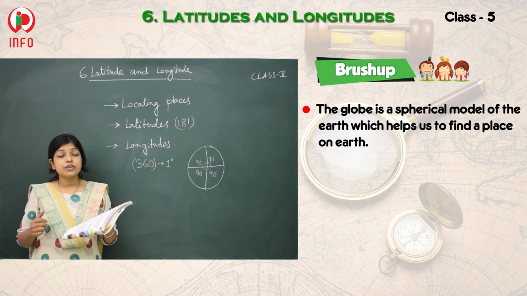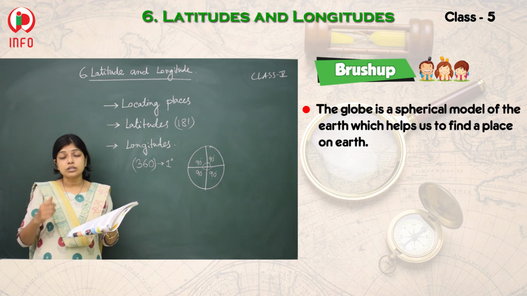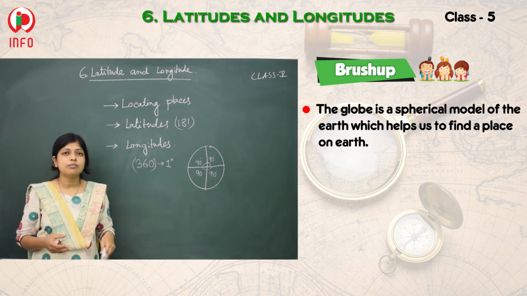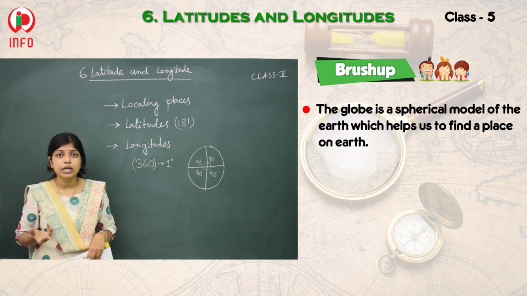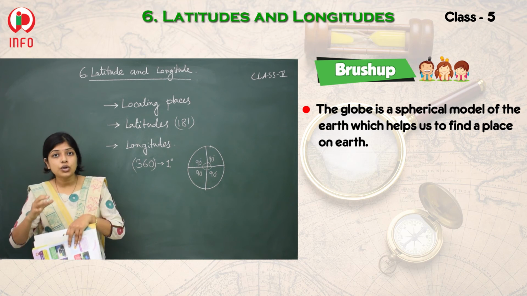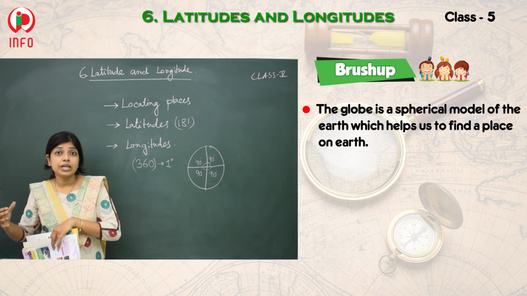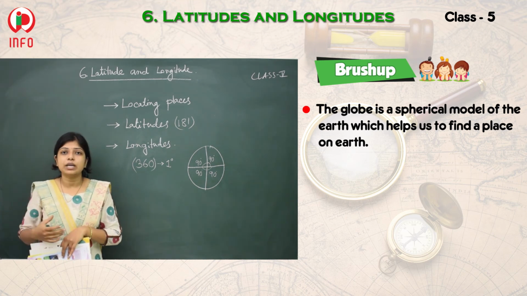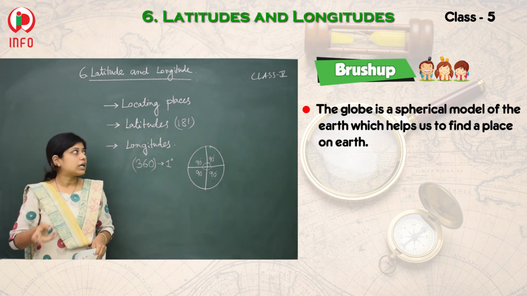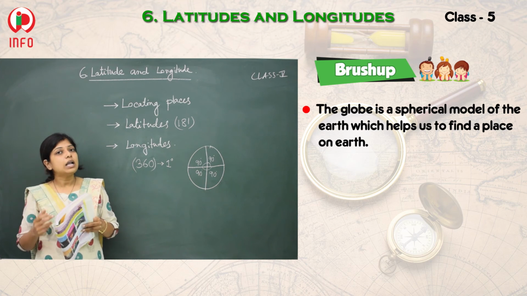The globe is a spherical model of the earth which has helped us to find out different places. With the help of what is the globe helping us? With the help of the geographical grid. The grids are helping us. With the help of what are the grids formed? The latitudes and the longitudes.